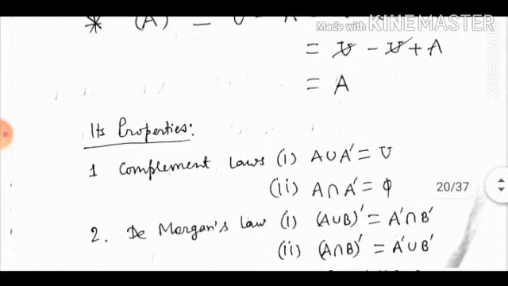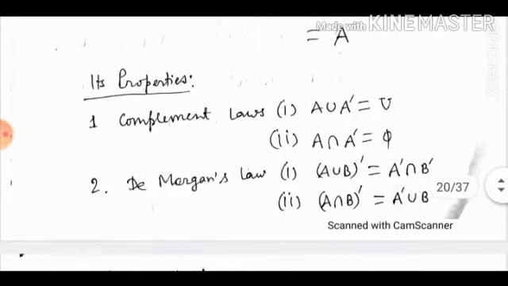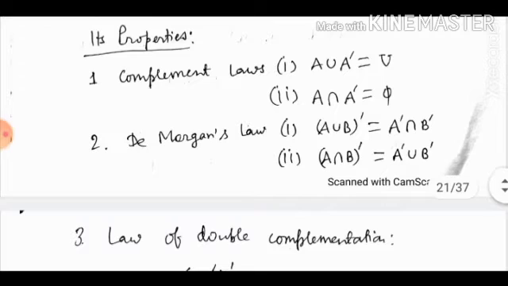Now properties of complement. So complement laws. First, A union A dash is the universal set. A intersection A dash is the empty set. De Morgan's laws. De Morgan is the name of a mathematician who states that (A union B) whole dash is A dash intersection B dash, and (A intersection B) whole dash is A dash union B dash.